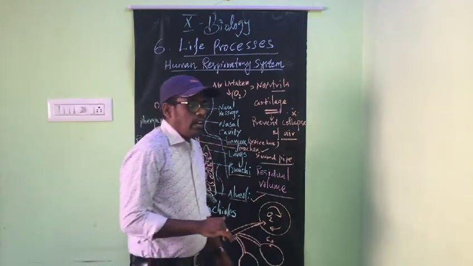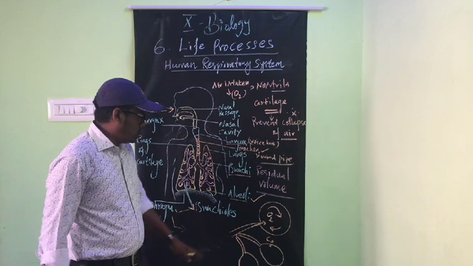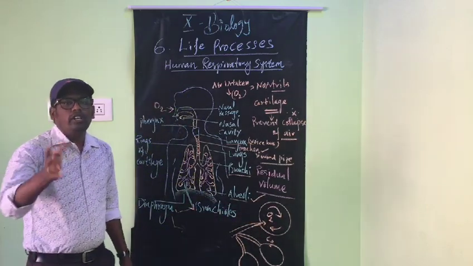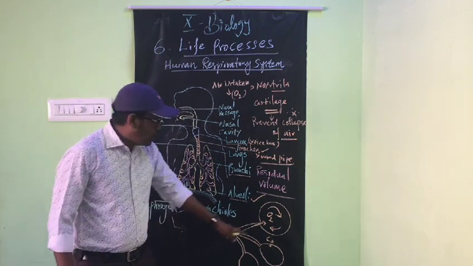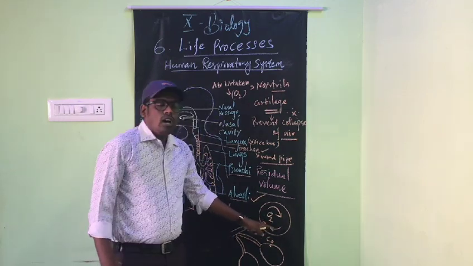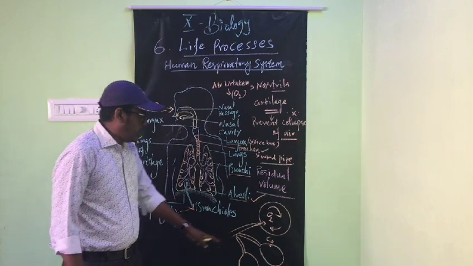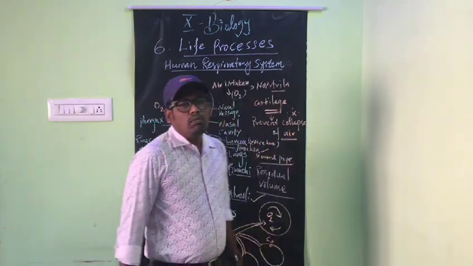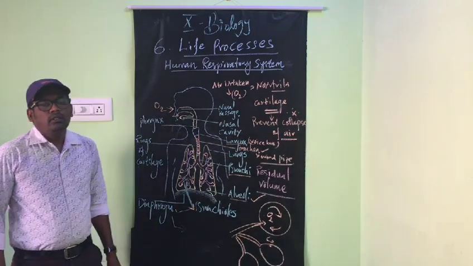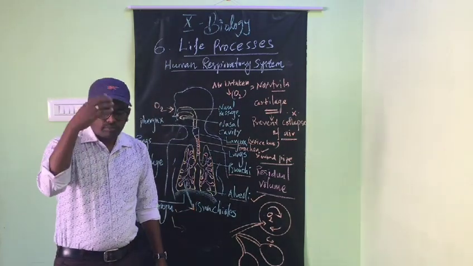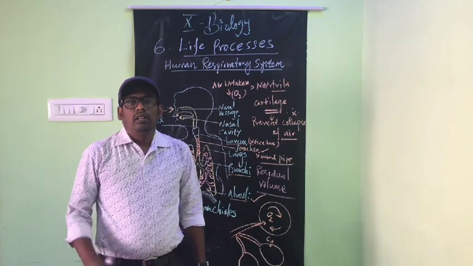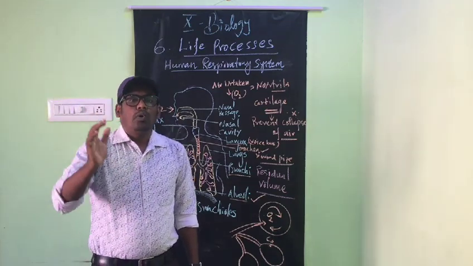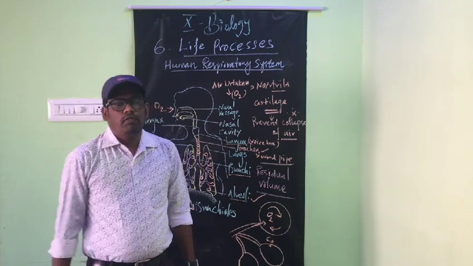In the alveoli, gaseous exchange occurs: oxygen in, CO2 out, according to diffusion. Oxygen and carbon dioxide are exchanged in the alveoli because alveoli contain many blood vessels. The blood absorbs oxygen and transports it to every cell of our body.